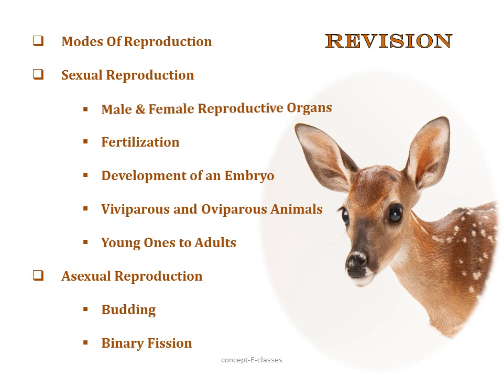Then we saw the subtopics such as male and female reproductive organs, fertilization, zygote and all. Then we saw the development of an embryo, viviparous and oviparous animals, and how a young one grows into an adult. Then we saw about asexual reproduction. In asexual reproduction, the offspring is produced from a single parent, that is from the body parts of an organism. There are many methods of asexual reproduction, but in this chapter we studied two methods. One is budding and the other is binary fission. So let's enter into the exercises.